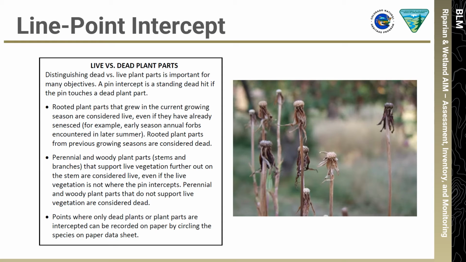Here you'll see some helpful tips for distinguishing between live and dead plant parts. Rooted plant parts that grew in the current growing season are considered live, even if they have already senesced. For example, if your pin intercepts an annual dandelion that has senesced, but it was alive at the beginning of the current growing season, the plant should be recorded as live.